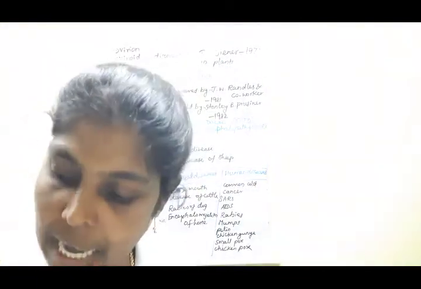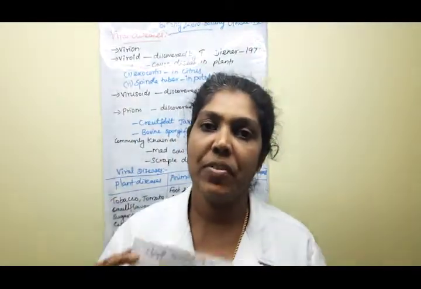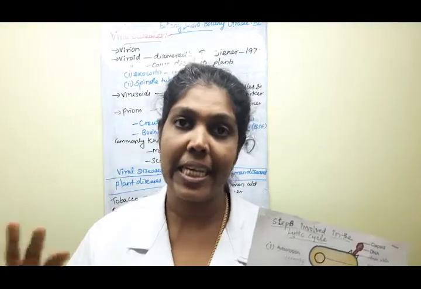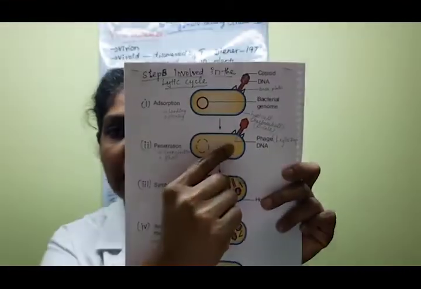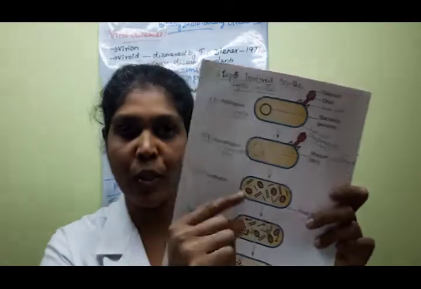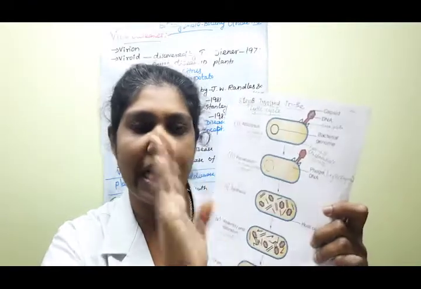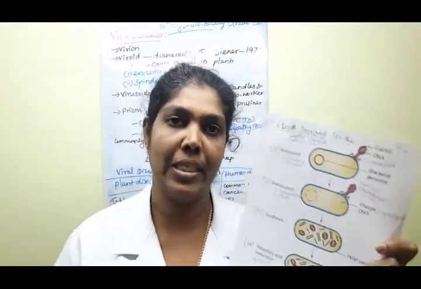The phage DNA particle is inside, near the bacterial chromosome, but not integrated. Integrated means joining with the bacterial chromosome, but here there is no integration. That is the lytic cycle, the first cycle.